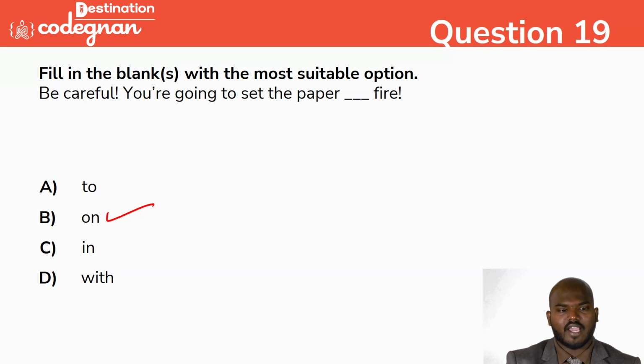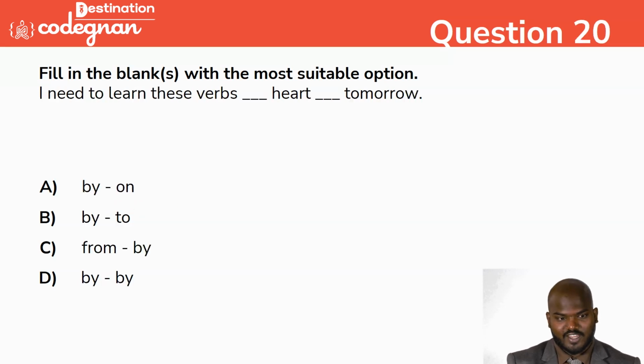And going to the next question, guys. You see this one. Be careful. Sorry, I need to learn these verbs dash heart, dash tomorrow. You know one thing: "by heart" is the phrase we use in many places. Obviously, "by" will come, "from" will not come. So by heart, dash tomorrow. Whether it will be "on tomorrow" or "to tomorrow", "to" will not come, obviously.